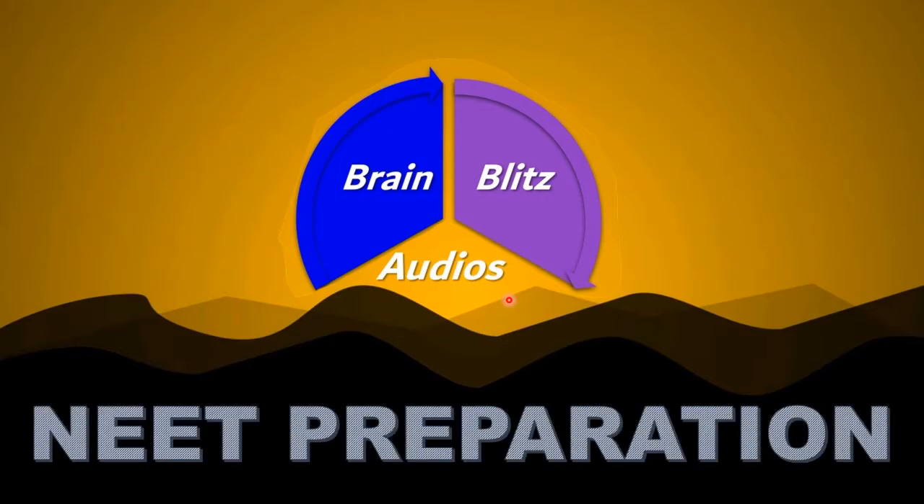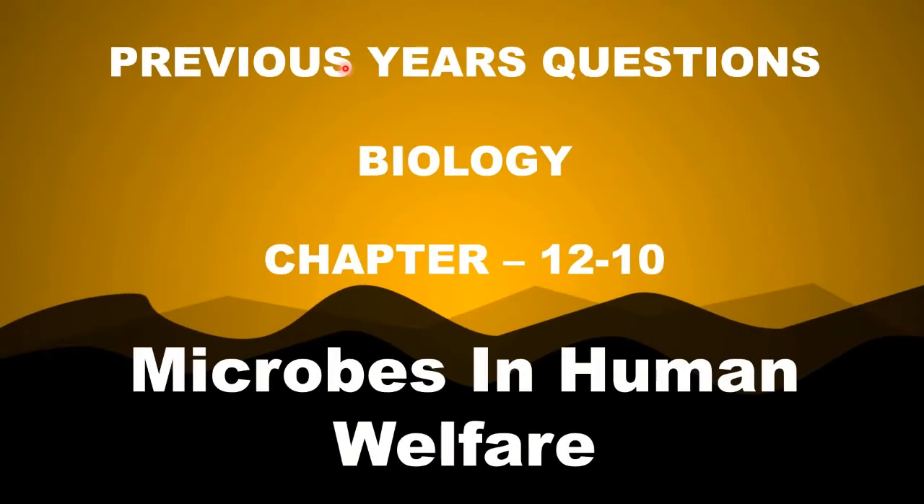Today, in this episode of NEET Preparation, we'll be looking at previous year questions of biology and medical entrance examinations in India. Today we're dealing with a very easy chapter and a very short one. The name of this chapter is Microbes in Human Welfare. This is the 10th chapter in the grade 12 syllabus for biology in CBSE.